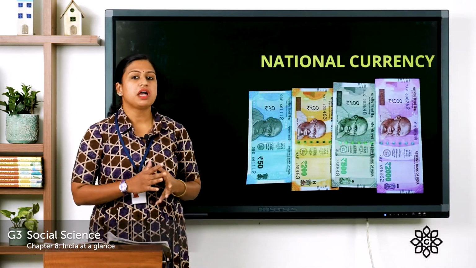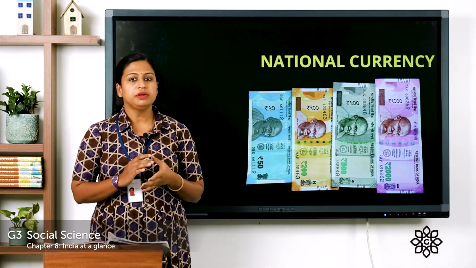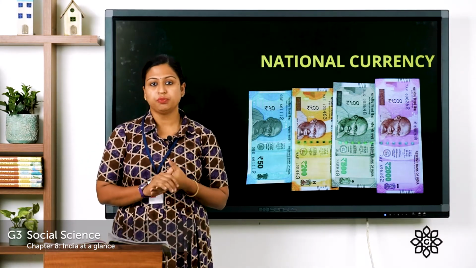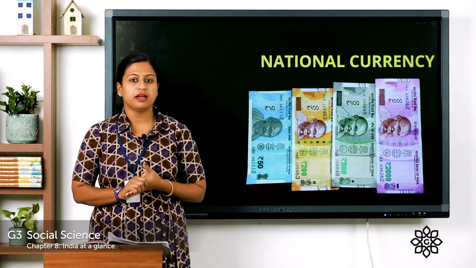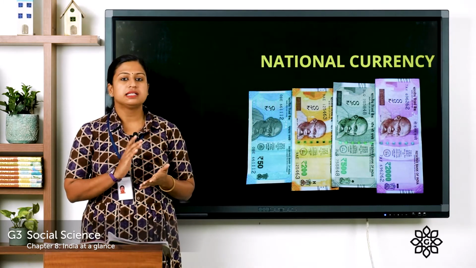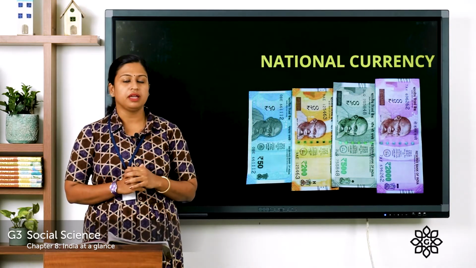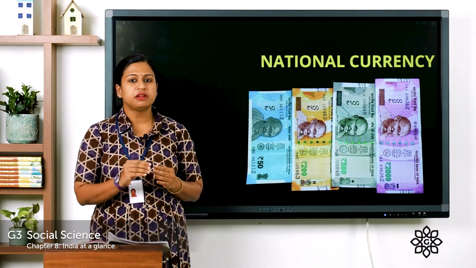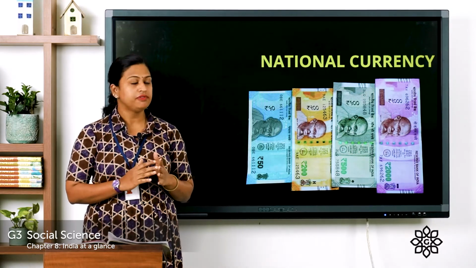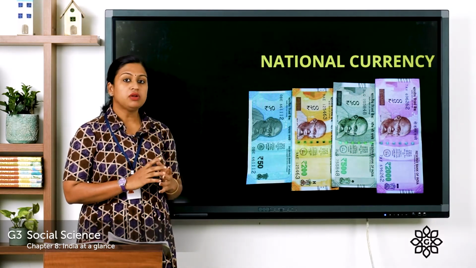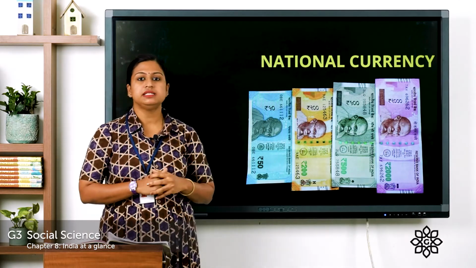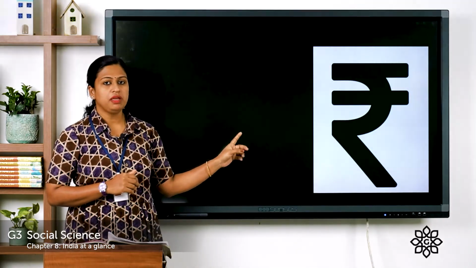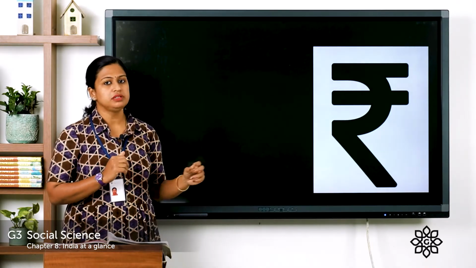Next, it is about national currency. Our national currency is the Indian rupee, and the Reserve Bank of India, that is the RBI, is the central bank of our country, and it is responsible for the issue and supply of Indian currency. It also controls other Indian banks. This is the symbol of the rupee, which was adopted in 2012.